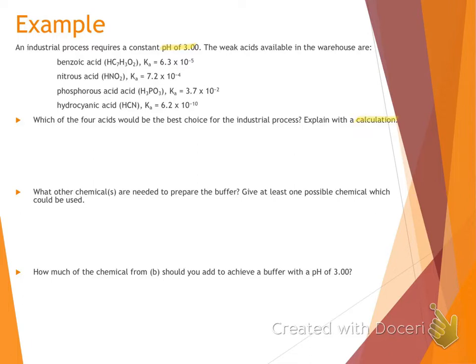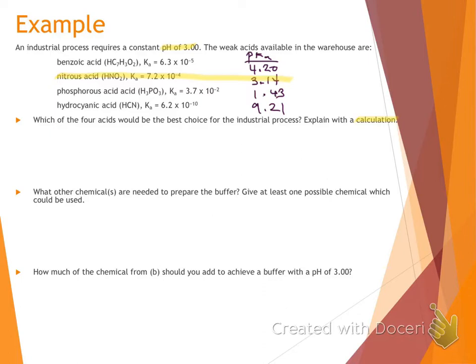Explain with a calculation. Well, we just learned that the best buffer has pH equal to the pKa of the acid that's in it. We want a pH of 3, so we need to find the acid that has the pKa closest to 3. We're going to take the negative log of all of these given Ka values for our different acids. When we look at those different pKa values, we see that nitrous acid is closest to the required constant pH of 3.